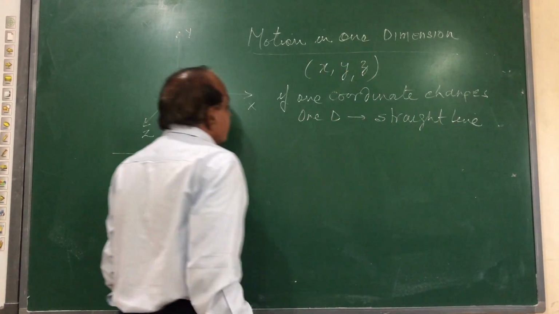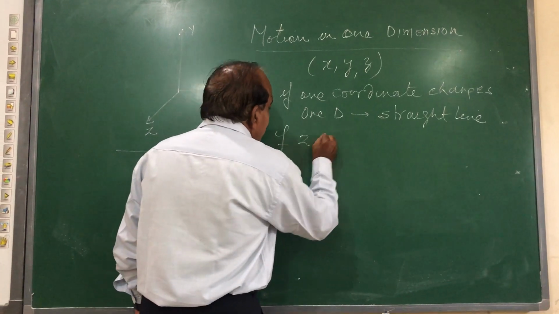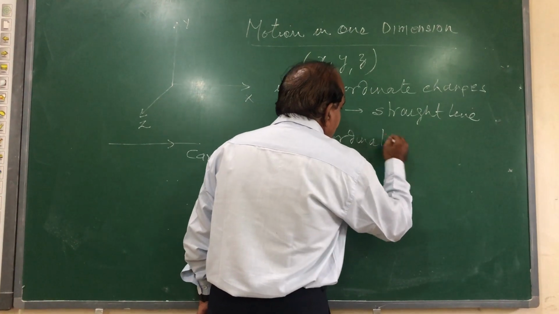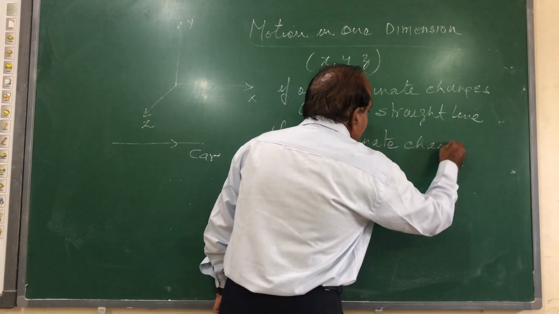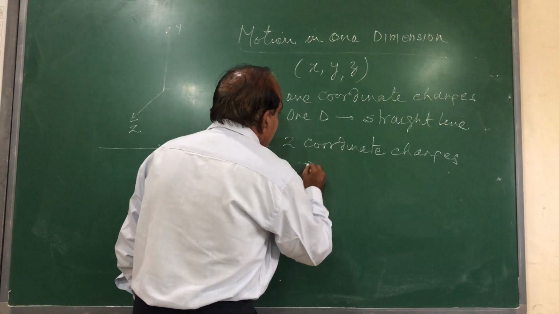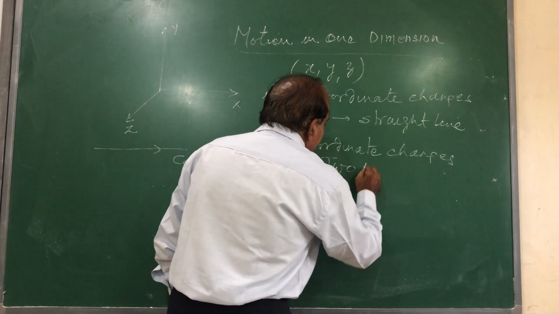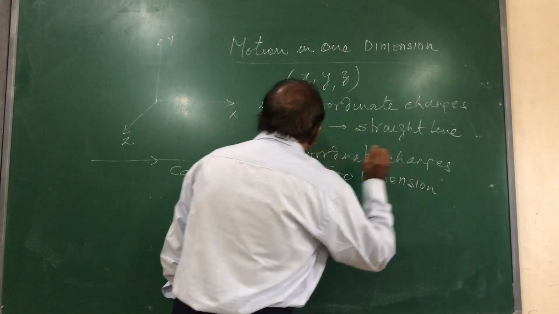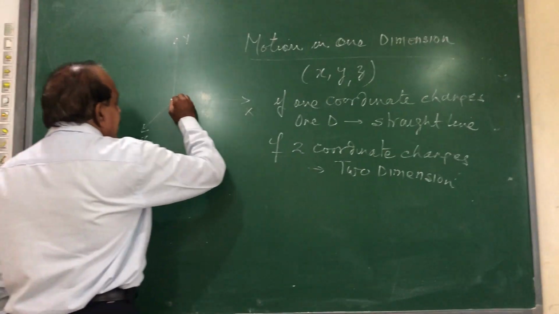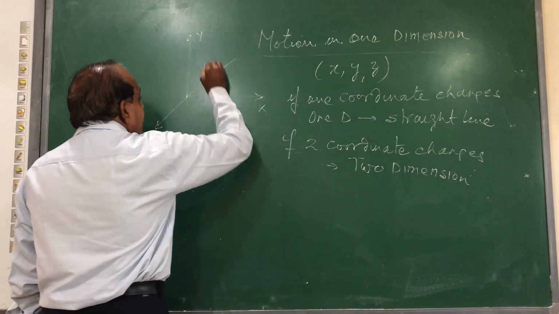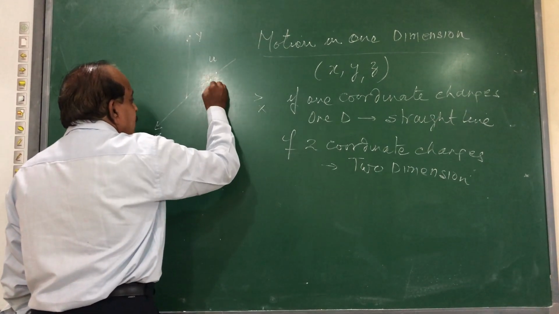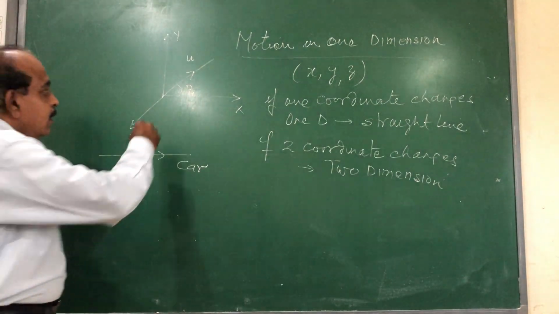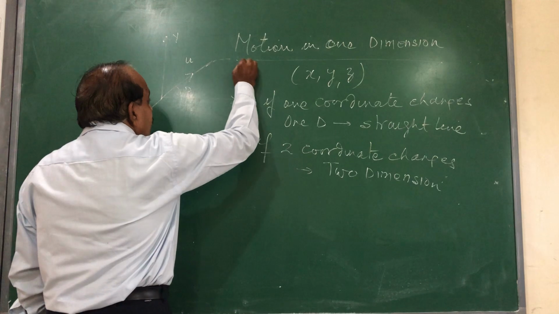If in the process of motion two coordinates change out of the three, that motion is called motion in two dimensions. For example, projectile motion. It's simple logic. Suppose a particle is thrown upwards with some initial velocity making a certain angle theta with the ground. Now see, as it goes on moving, its two coordinates x and y are constantly changing.